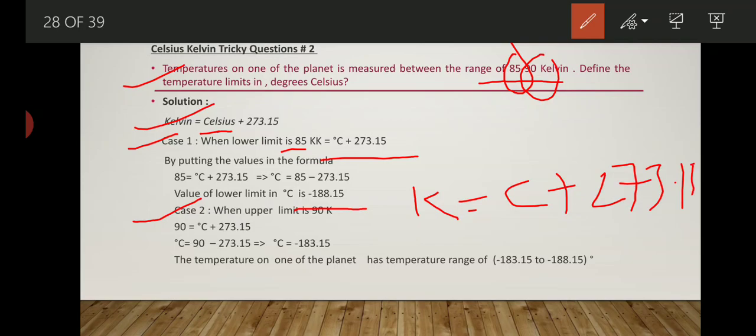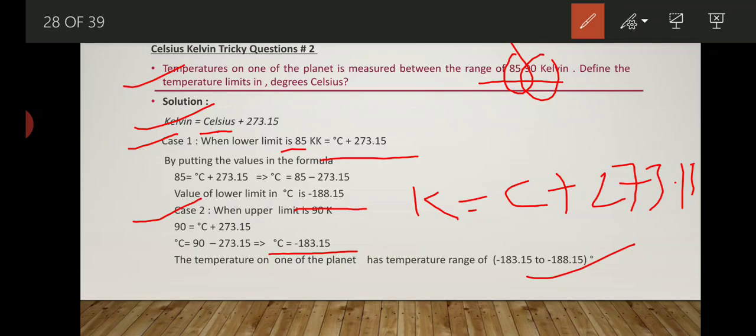When we put 90 in place of K and solve, we get the value of C as minus 183.15. So we can say that the temperature on one of the planets ranges between minus 183.15 to minus 188.15 degree Celsius. That is our question only.